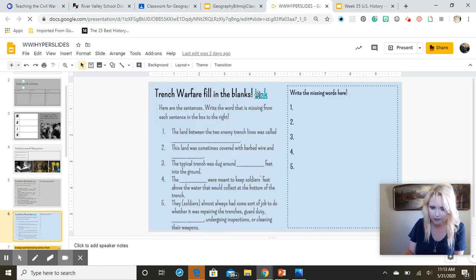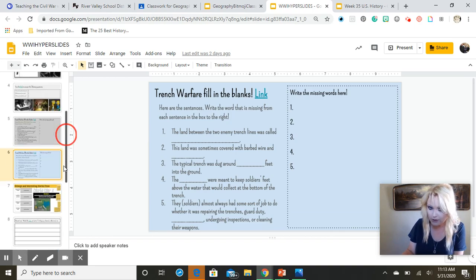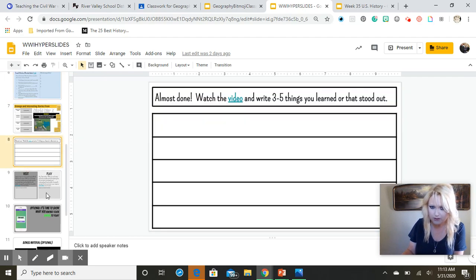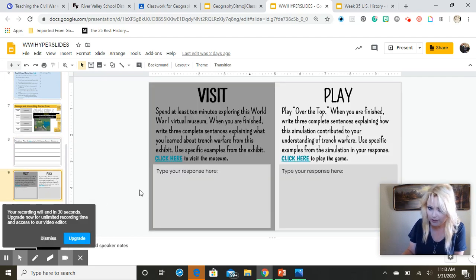Wherever you see this blue highlighted text, those are hyperlinks. Click on those and it will take you to all of the content, all of the information that you need to correctly answer the questions. As you can see, super easy.